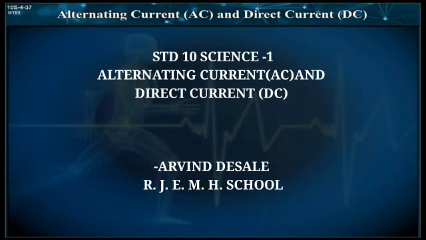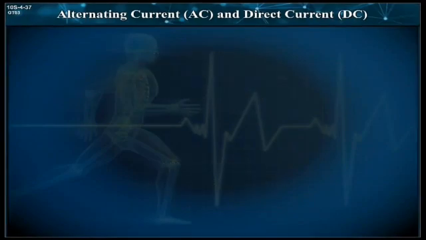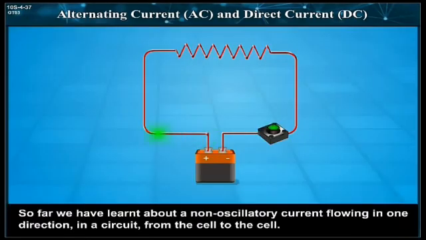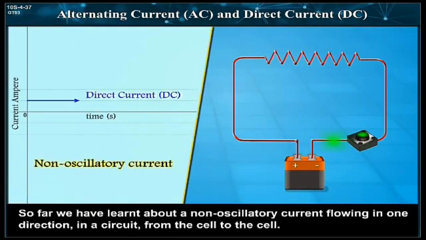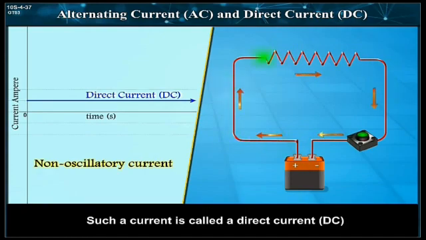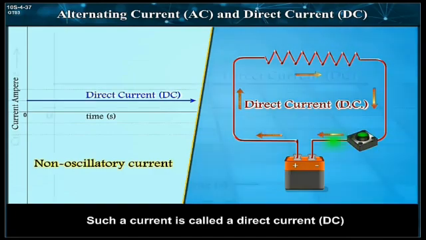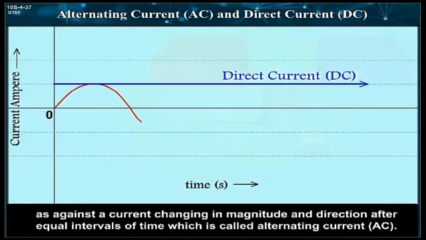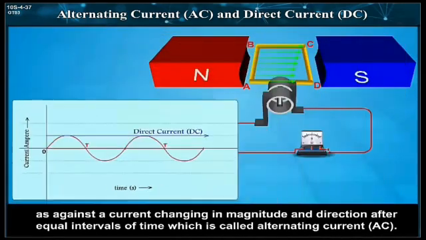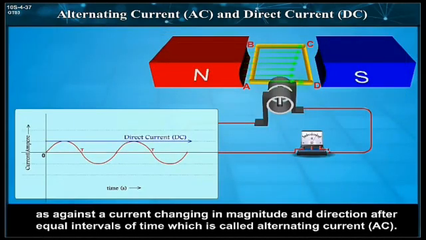Alternating current AC and direct current DC. So far, we have learnt about a non-oscillatory current flowing in one direction in a circuit from the cell to the cell. Such a current is called a direct current DC, as against a current changing in magnitude and direction after equal intervals of time, which is called alternating current AC.